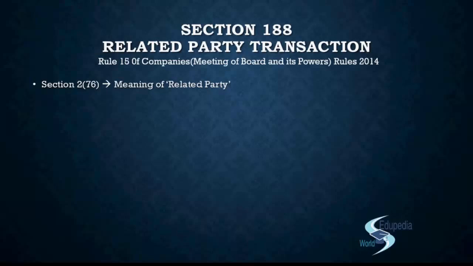Then you have a body corporate whose board or manager is accustomed to act as per the advice, instruction or direction given by our director. And the next is the reverse procedure. If our board of directors are accustomed to act on the advice, instruction or direction given by some other person, then that person is also related to us. If both these things are done in a professional capacity, we will not consider it for the definition.